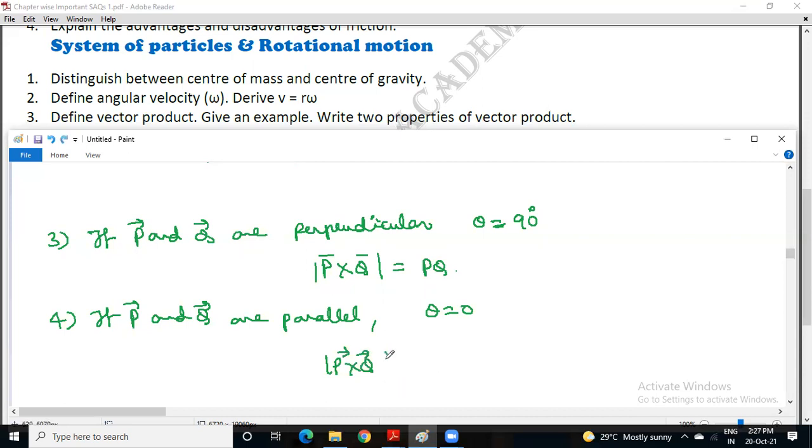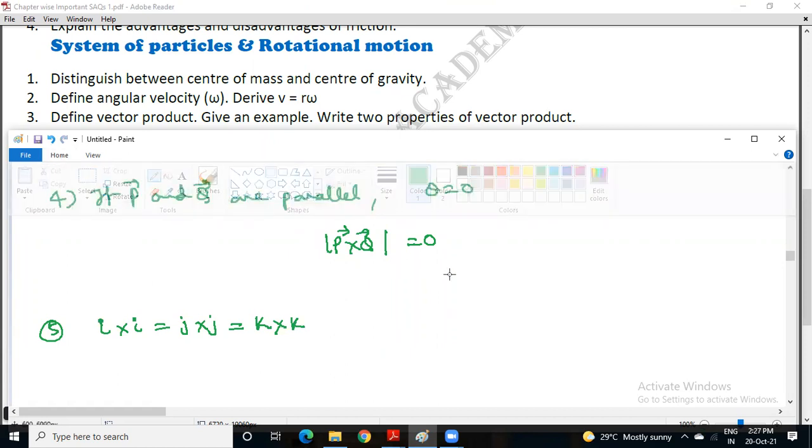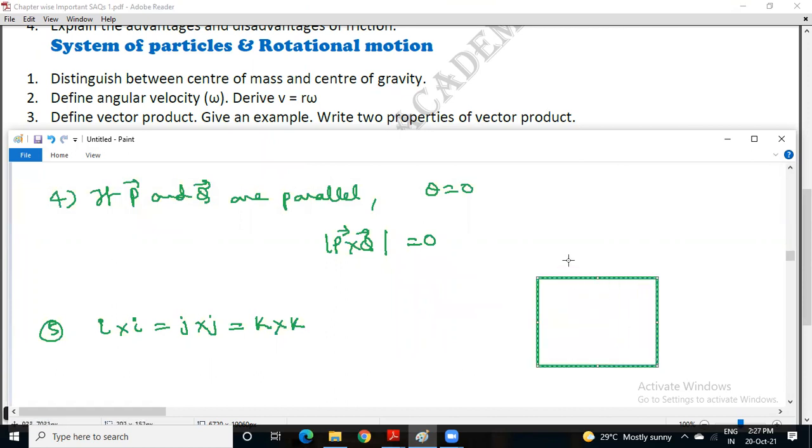And finally, in terms of unit vectors, I cross I, J cross J, K cross K are equal to 0. So you can understand it like this. Take a room like this.